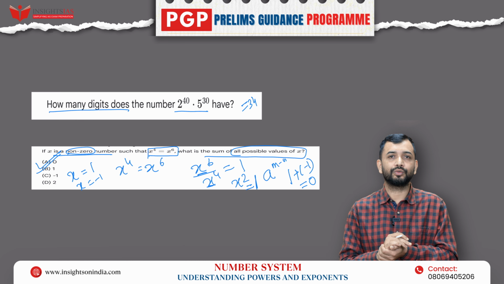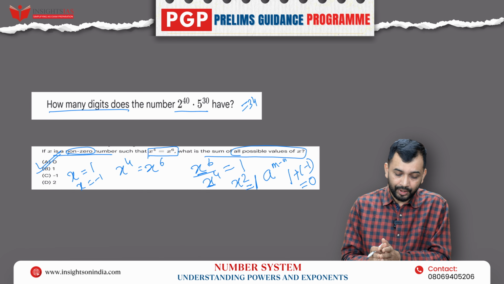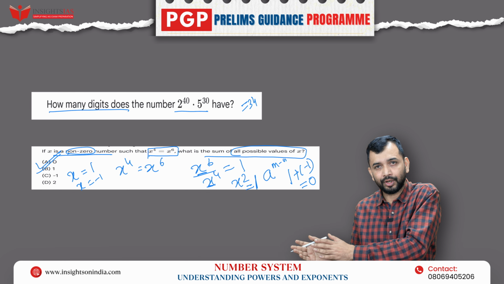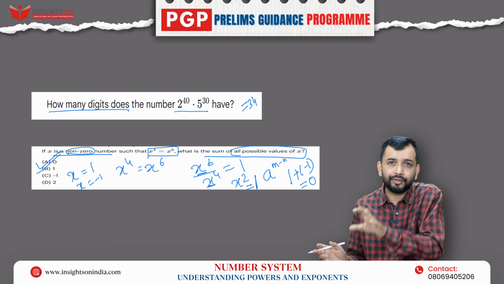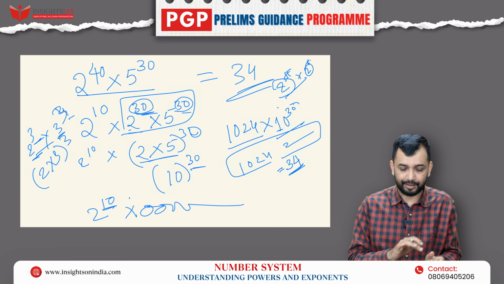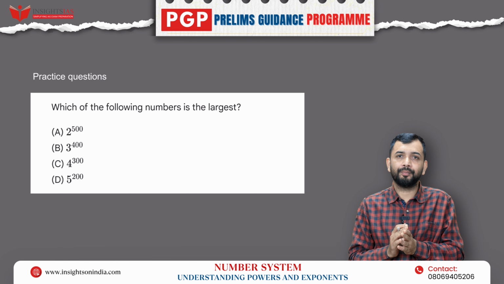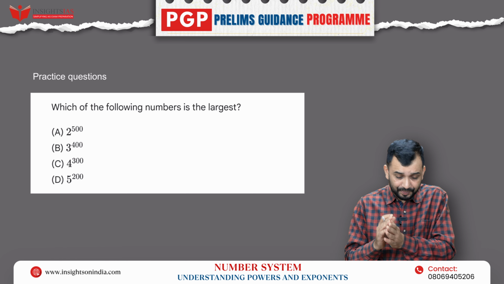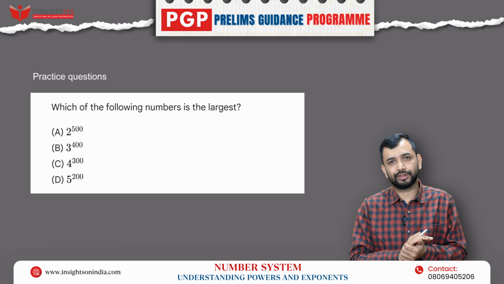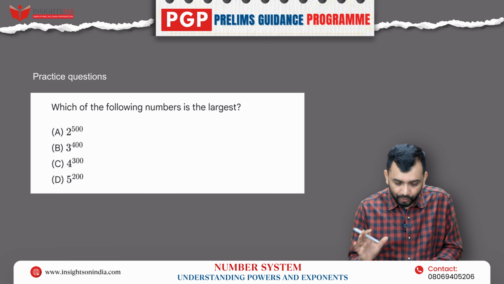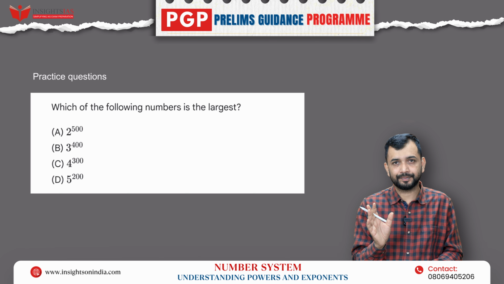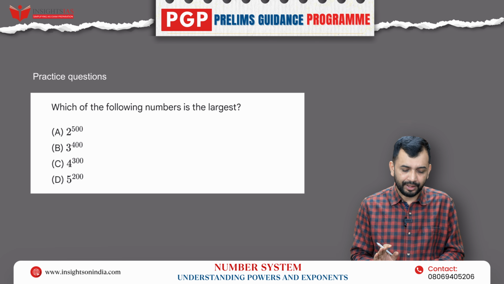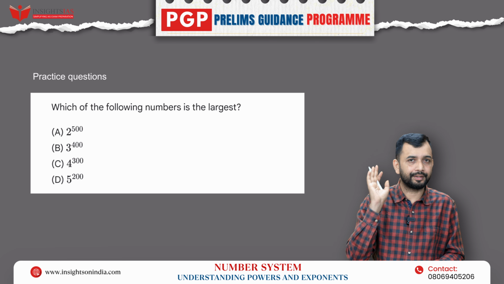This is another kind of question, right? So here what have we done? We have given x to the power of 4 equal to x to the power of something, where x is the common base. So you can use the same rule and get the answer. Those are the two questions that I made you solve. Now, I will give you two practice questions. It is your job to solve this using the logic, and then try to answer such questions.